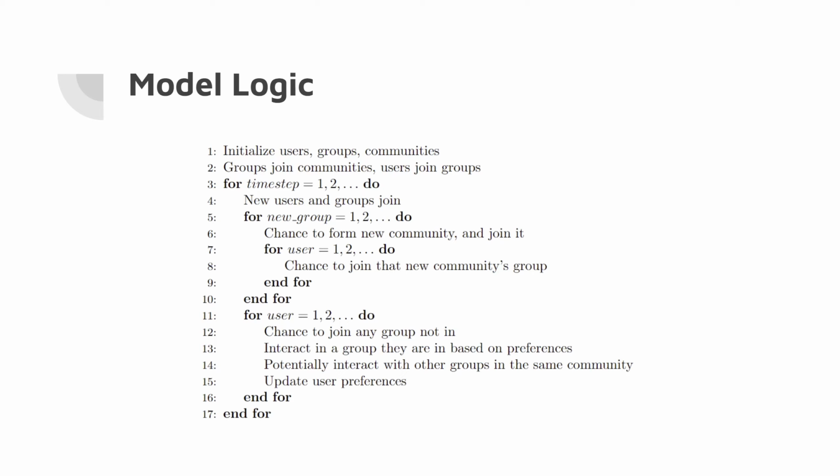If a new community gets made, we give each user a chance to join that new community or the group that formed the new community. After all of that, we're going to have each user have a chance to join any group they're not in. Then they're going to interact with a group based on their preferences, which we will talk about, and they're going to potentially interact with other groups within that same community, and then we're going to update the preferences, and we're going to continue that.